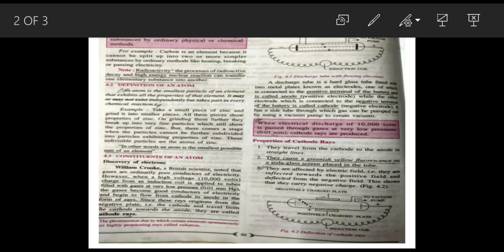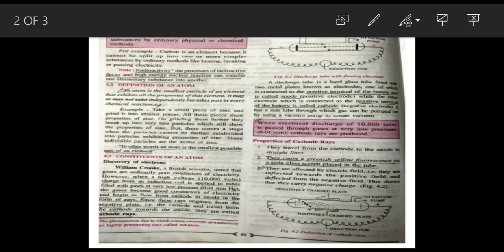Later, J.J. Thomson studied the characteristics and constituents of cathode rays. The apparatus used by him is called a discharge tube or cathode ray tube. A discharge tube is a hard glass tube fitted with two metal plates known as electrodes. One of them, connected to the positive terminal of the battery, is called the anode, and the other, connected to the negative terminal of the battery, is called the cathode. It has a side tube through which gas can be pumped out using a vacuum pump to create a vacuum.